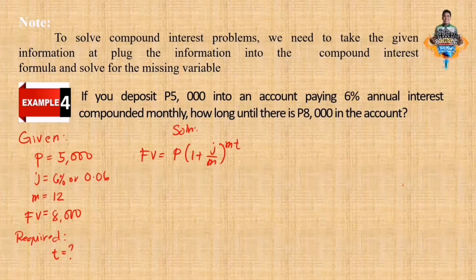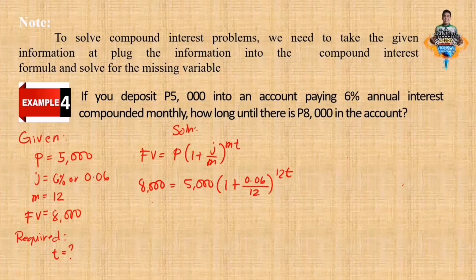How? First thing to do is simply let us substitute all the given values. So future value is 8,000 equals present is 5,000. 1 plus J is 0.06 over 12. Then 12 times the unknown, the time.